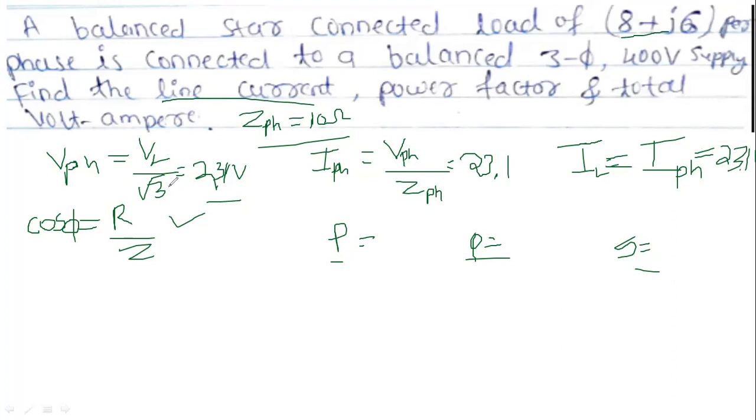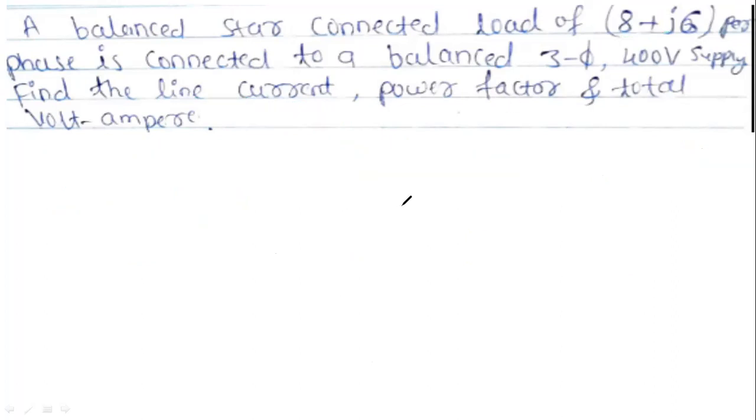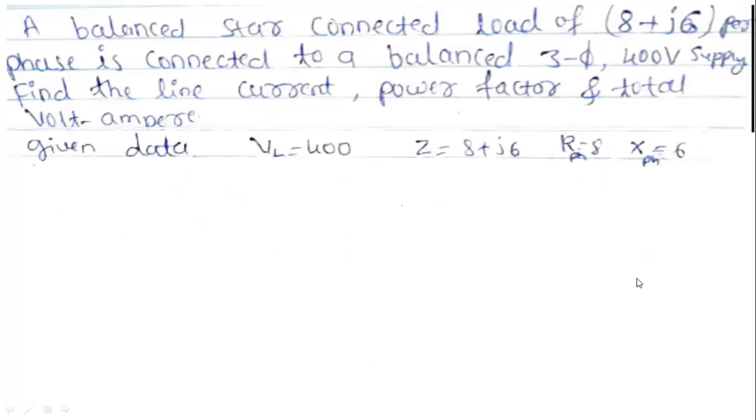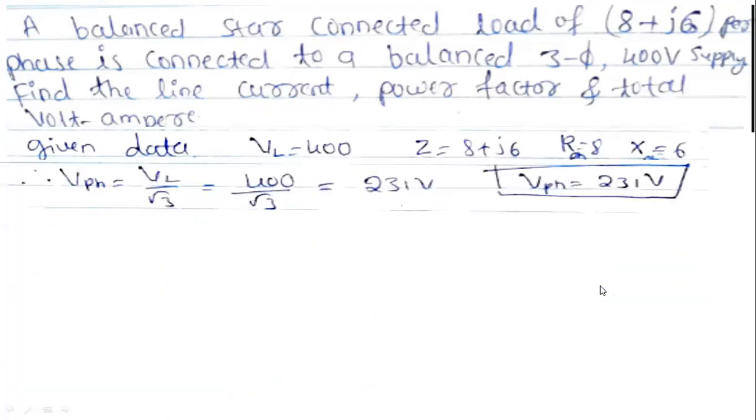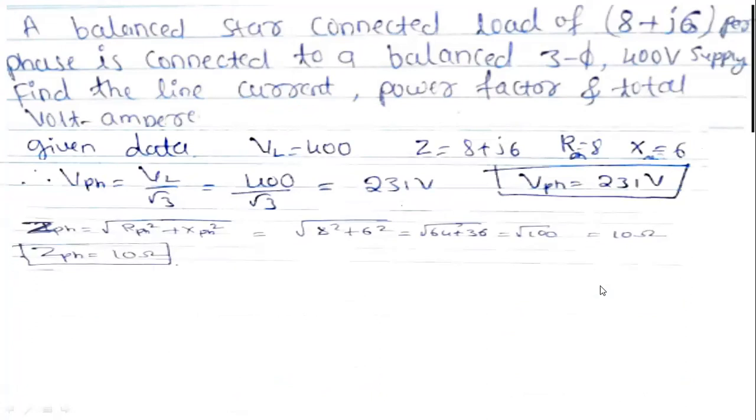So next what you have to do? Calculate cos phi and power, and tell the answer. Cos phi equal to 0.8.